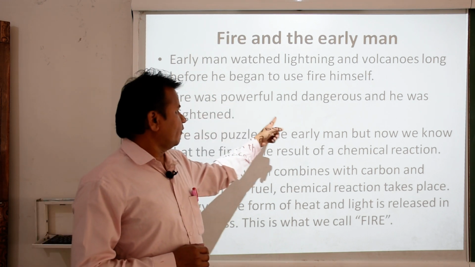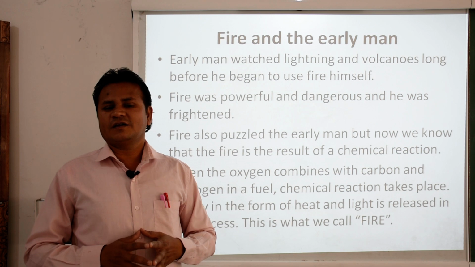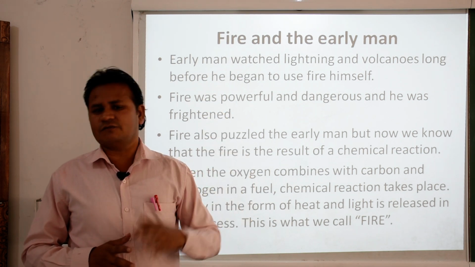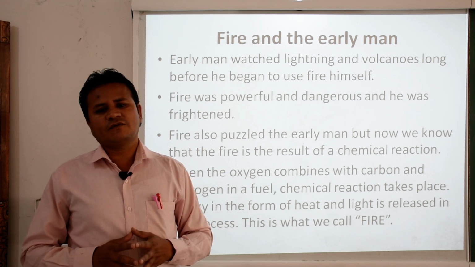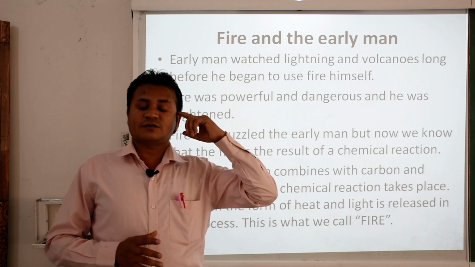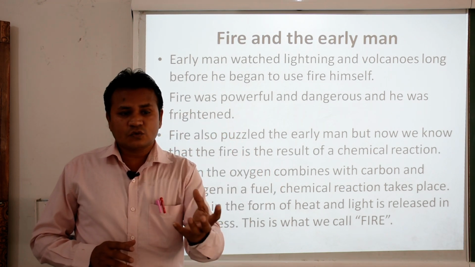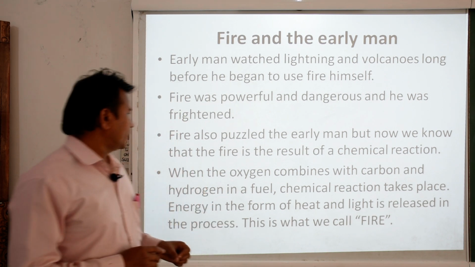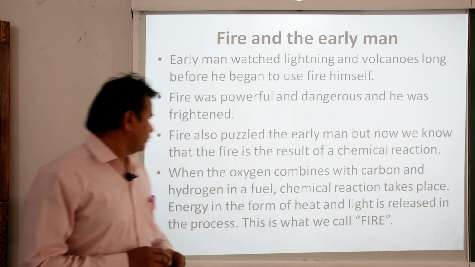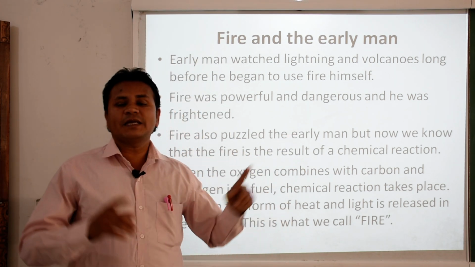Fire was powerful and dangerous and he was frightened. He knew that fire was very dangerous and very powerful when out of control. That is why he was frightened, and he never thought of controlling fire. That was the reason. Fire also puzzled the early man, but now we know that fire is the result of a chemical reaction.